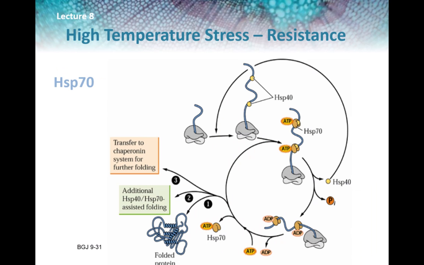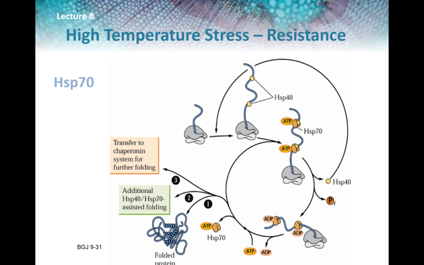The molecular chaperone mechanism for the HSP70 family is shown. Chaperone activity takes place while the polypeptide is attached to the ribosome. The unfolded polypeptide binds HSP40, a co-chaperone. Then the HSP70 binds to the polypeptide. It has an ATP attached. The ATP is hydrolyzed to ADP, and then a complex releases HSP40, which is then recycled.